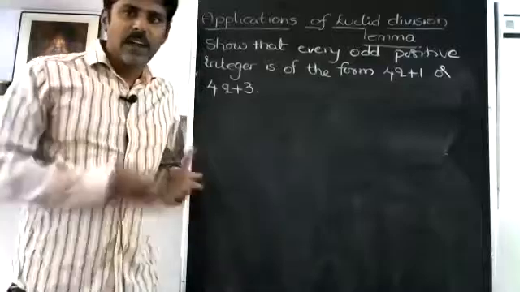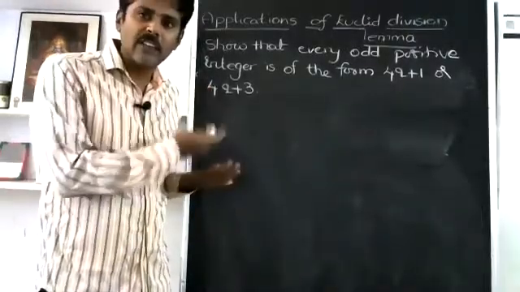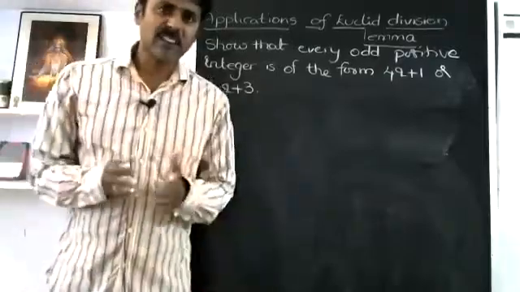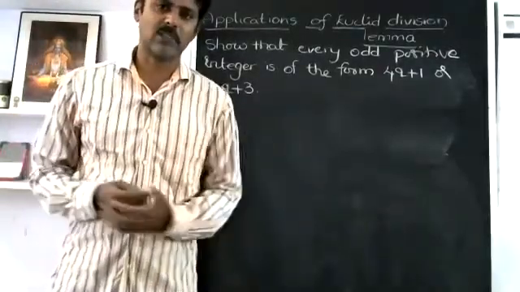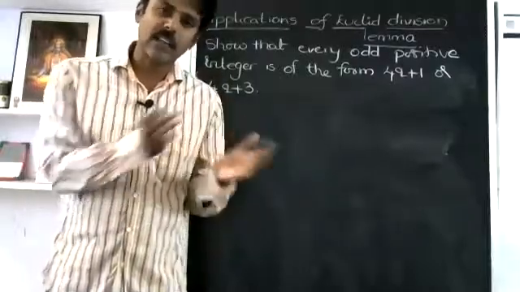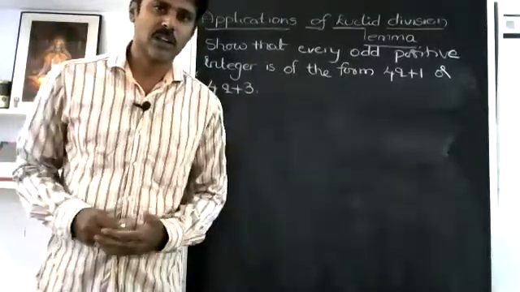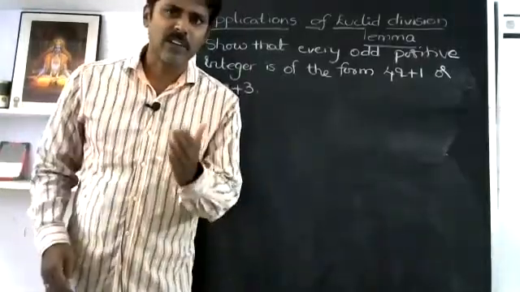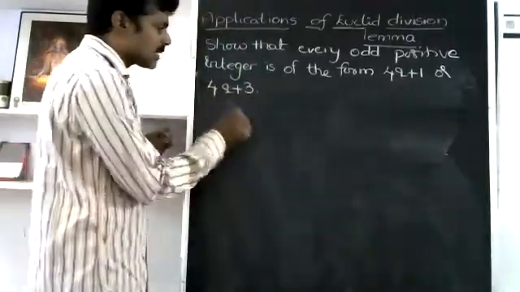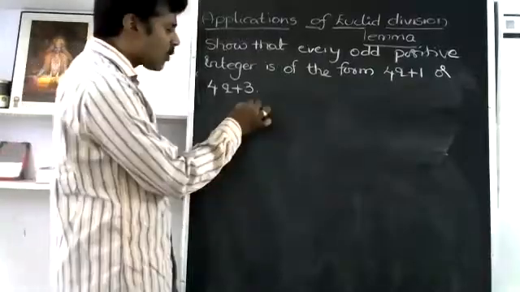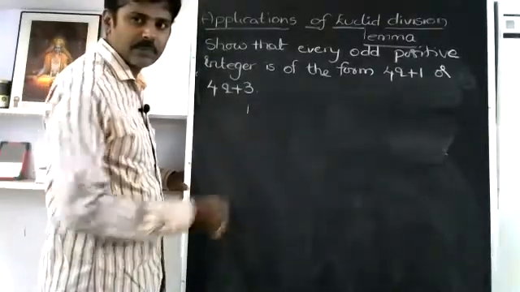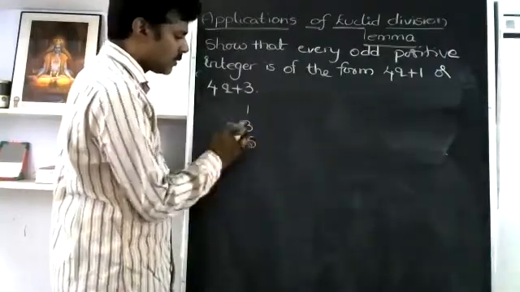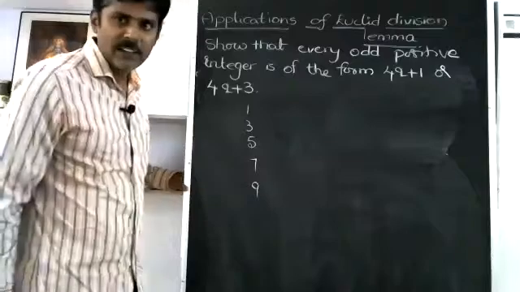Now how to prove? Every odd positive integer is of the form either 4q plus 1 or 4q plus 3. Whenever you want to prove a theorem, we should not learn it by heart using all the definitions. We have to understand it in general, even with general numbers. If you take any odd positive integer, can we write it as 4q plus 1 or 4q plus 3? Let us see. What are the odd positive integers? 1, 3, 5, 7, 9, and so on.